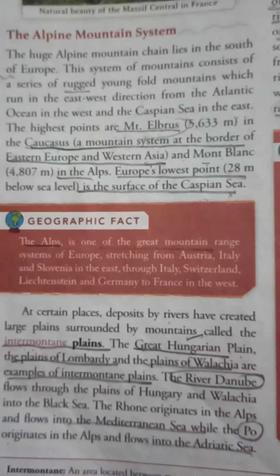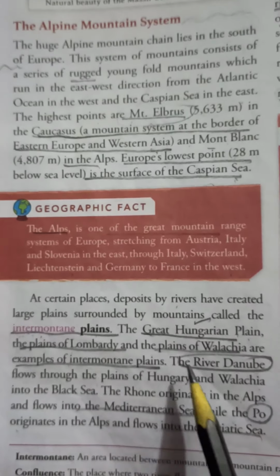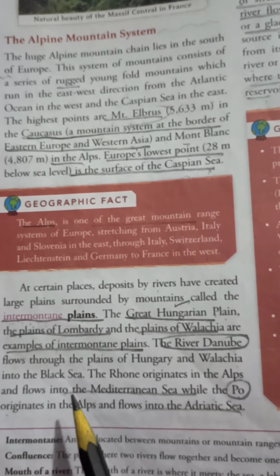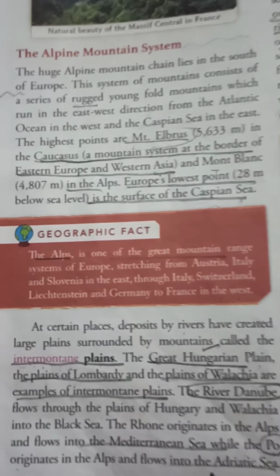Then just learn what are intermontane plateaus and the names of the plateaus. Intermontane plateaus you have already learned. Now over here it is intermontane plains, and these are the examples given: Great Hungarian Plain, plains of Lombardy, plains of Wallachia, and just have to learn more about it. The river Danube also flows through plains of Hungary and Wallachia into the Black Sea. And these are river Po, river Rhone. These are the rivers you have to remember.